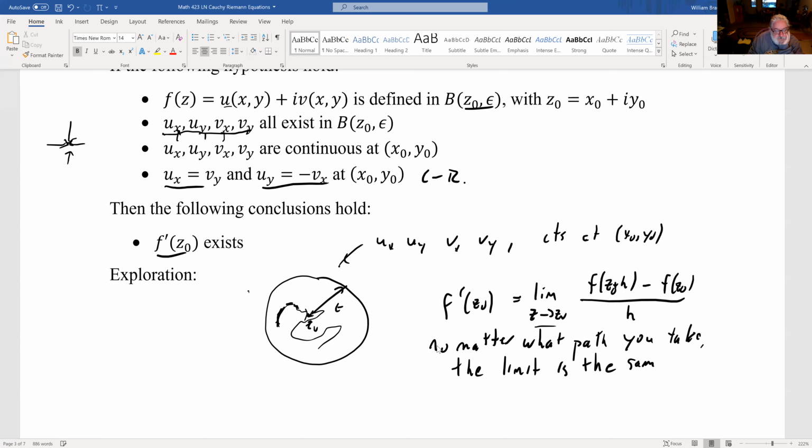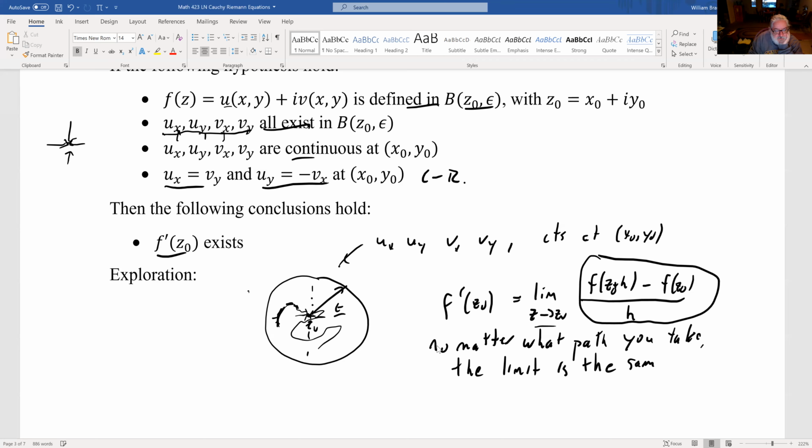Because I'm not just going this vertical. So at every point in here, I need to know that I actually have a derivative so that I can know that this thing is defined no matter which direction I come in. So I need to have them defined in there and they exist in there.